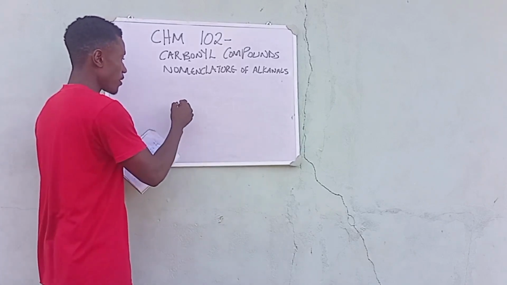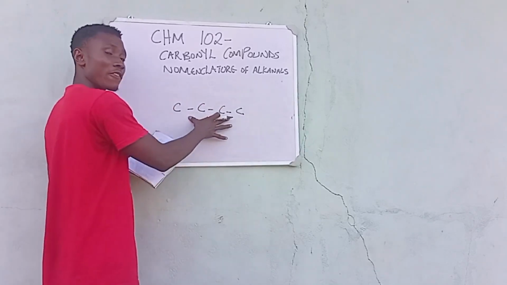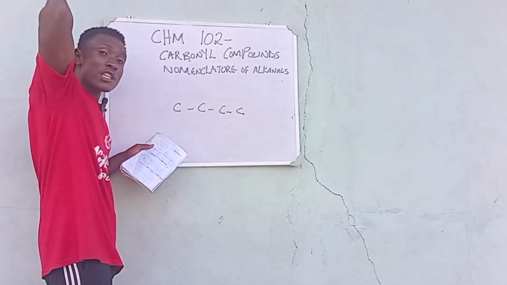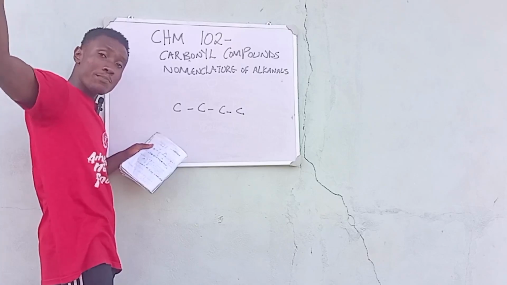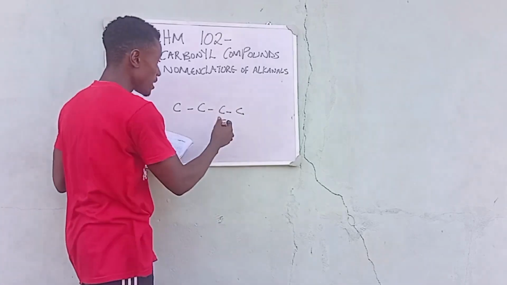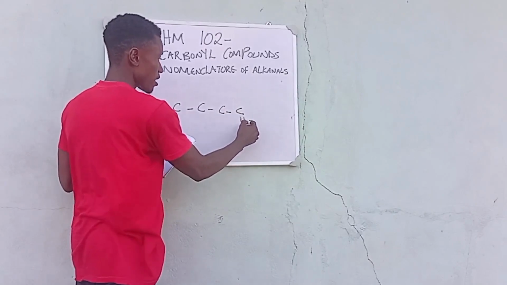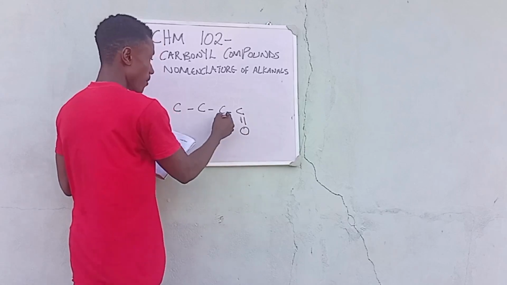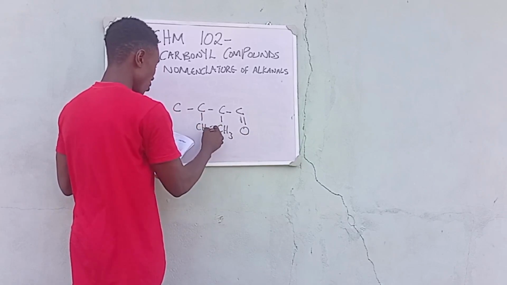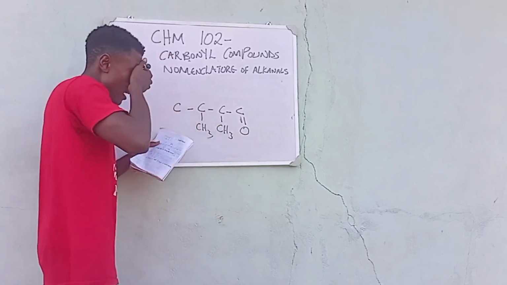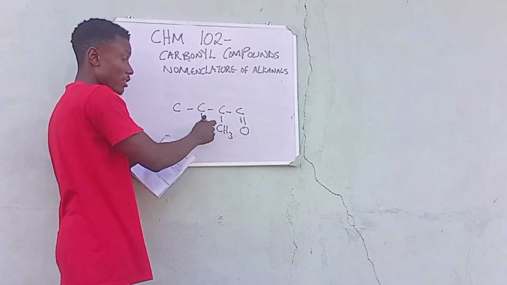We have our C and we have our C and our C. This is basically 4 carbons, right? When it is 4 carbons, it is but-, right? It's butane, but this particular time it's not going to be butane, it's going to be butanal. So let's give the complete name. We have our O, we have our CH3, and we have our CH3, and our functional group here.